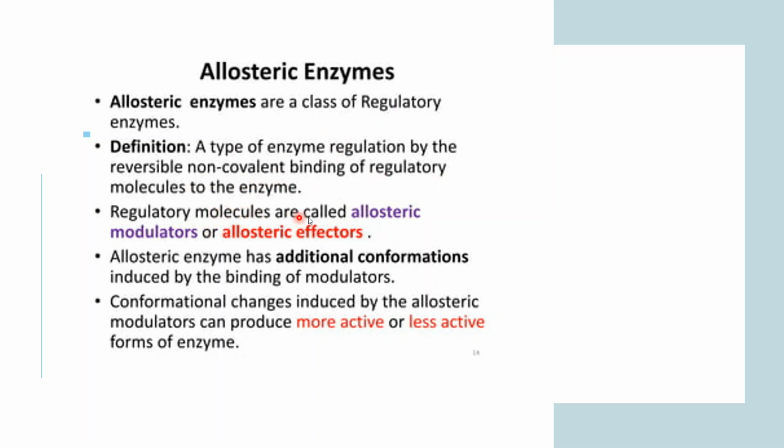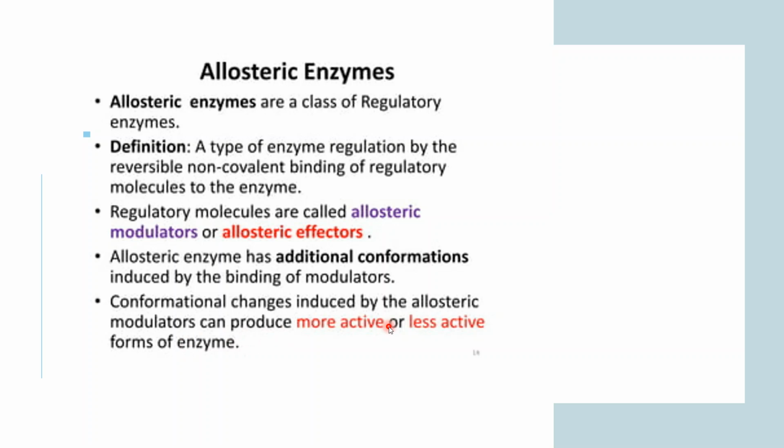These regulatory molecules are called allosteric modulators or allosteric effectors. These allosteric enzymes have additional conformations induced by binding of the modulator. The conformational change induced by the allosteric modulators can produce more active or less active forms of the enzyme. So the allosteric modulator binds to the enzyme at a site other than the active site, and it can alter your enzymatic site either in an active way or a less active way.